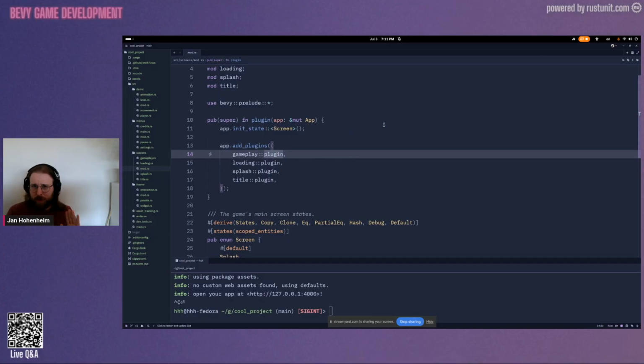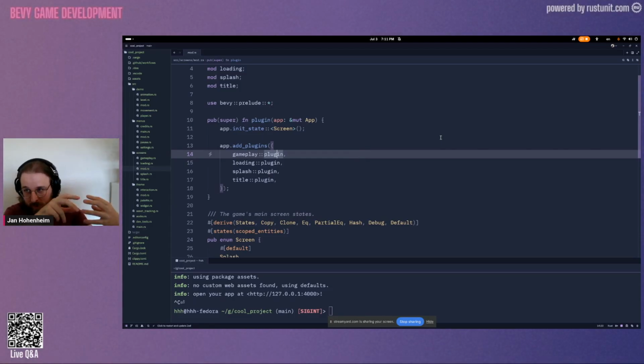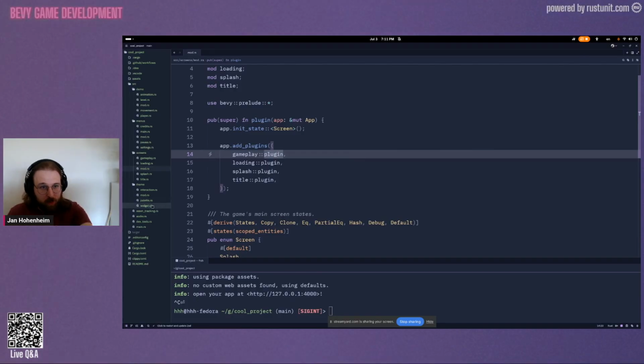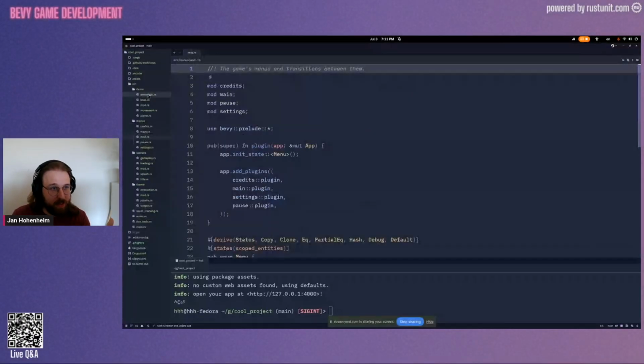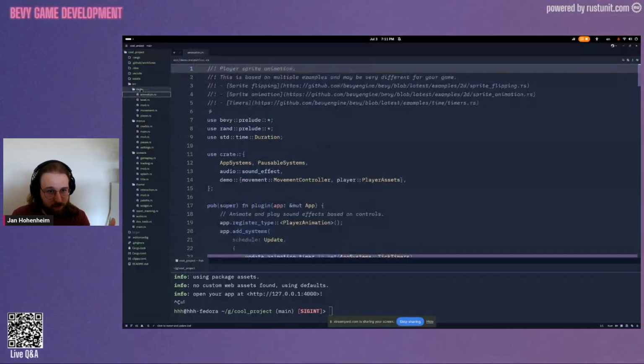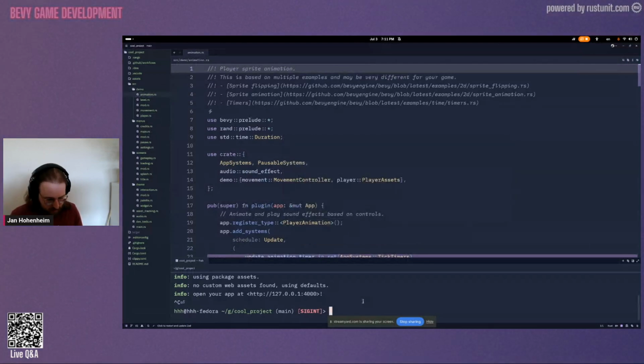So if you've ever heard about Bevy states and you weren't quite sure what they were useful for, this is what they're useful for, to handle transitions between, okay, this was the title screen and now is the gameplay screen. Then we have some UI building blocks over here and some menus that are built of them. But the important part for today is this demo folder, because this here is where the quote unquote gameplay happens. And I'll quickly show you what this has.